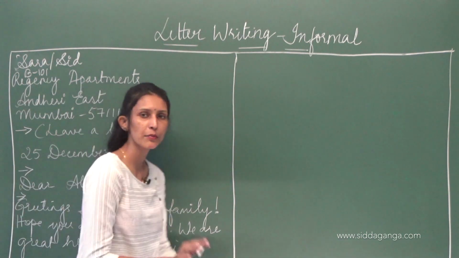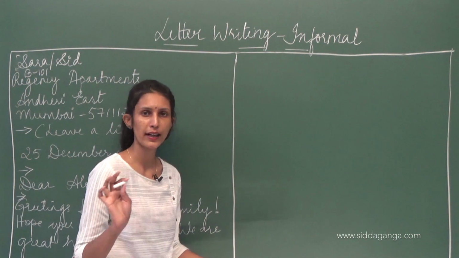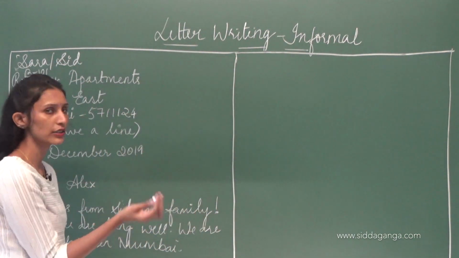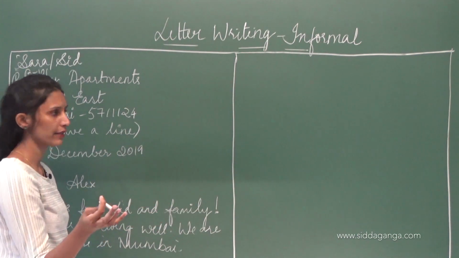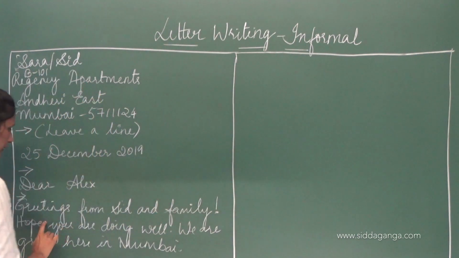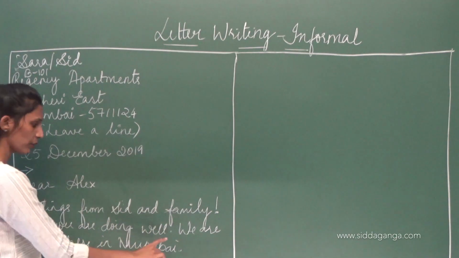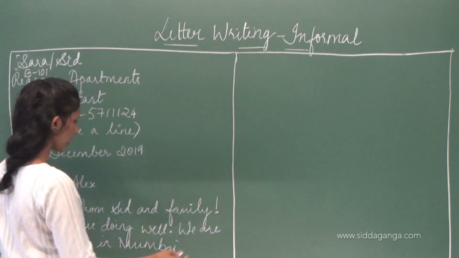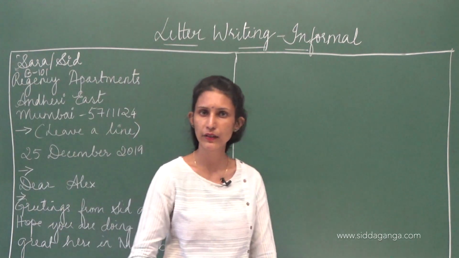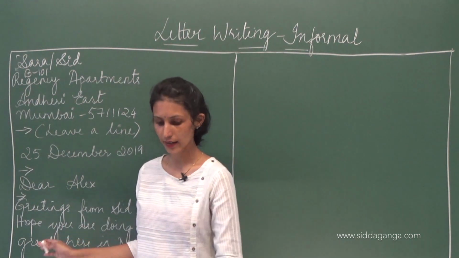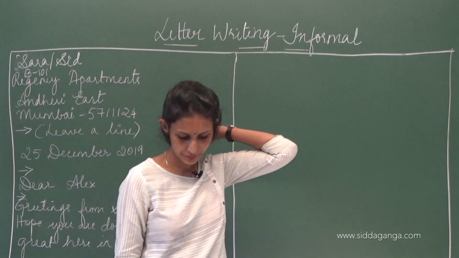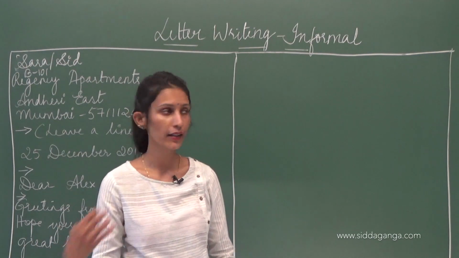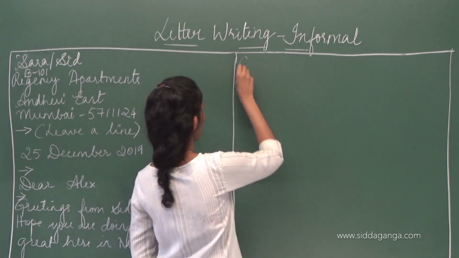We are great here in Mumbai, meaning we are fine here, we are happy, okay? Great has different meanings. According to the situations, words also carry different meanings, alright? So here, greetings from Sid and family, hope you're doing well, okay? Full stop. We are great here in Mumbai, or we are doing great here in Mumbai. Any one of them you could write down, okay? Then continue there.